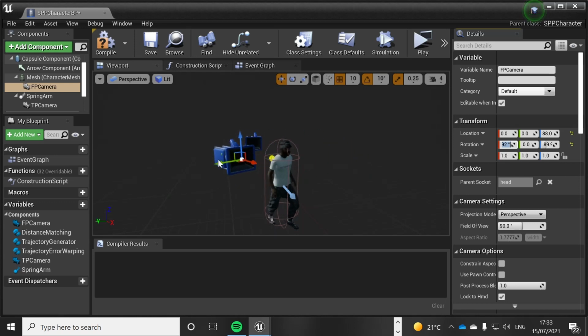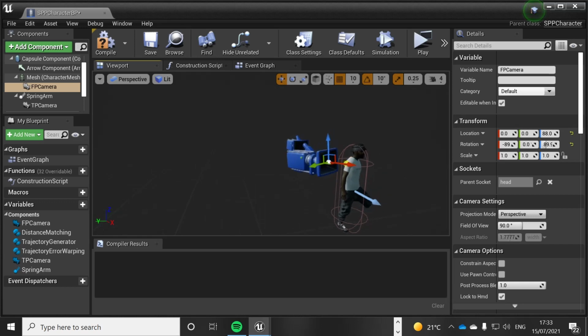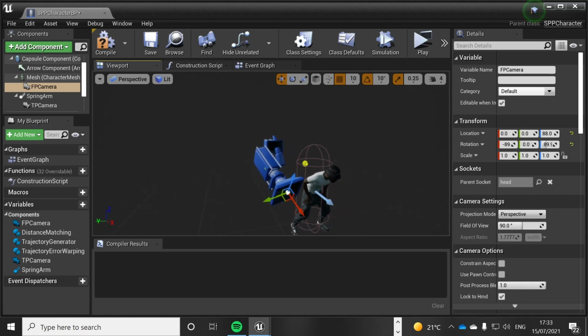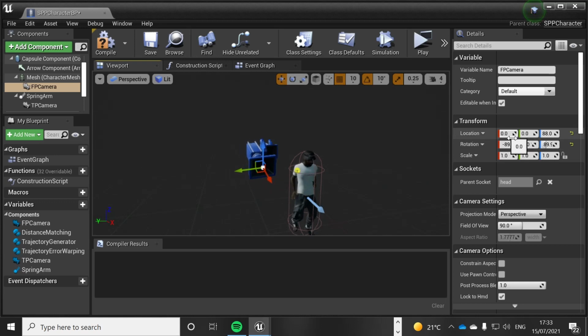It seems pretty correct. But now we want to move it to where on the body we want it to be, which is around the head and neck area. So if I slide this, okay, that moves it up and down. Yeah, because it moves it on there. Okay, so that seems about all right. So we'll leave that at 0 for now.